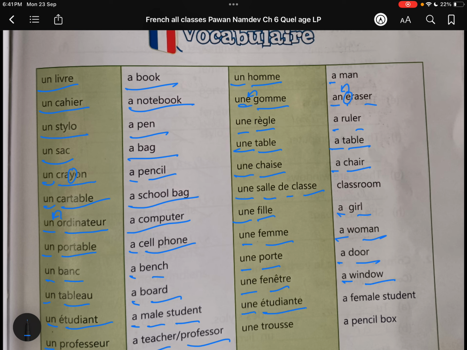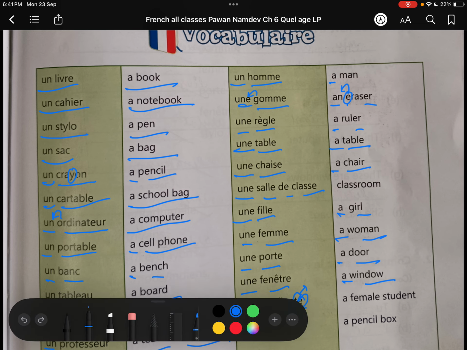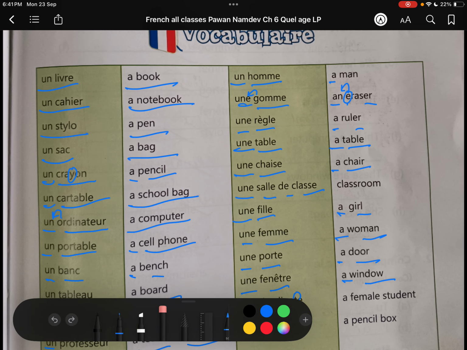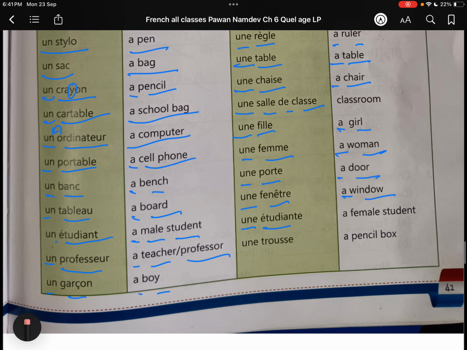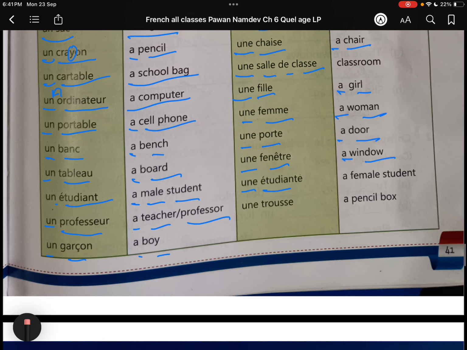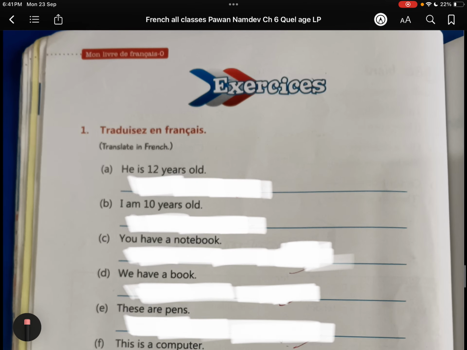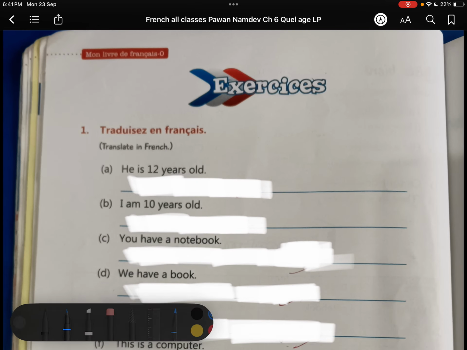Une étudiante. Now the T would be pronounced because we are having an E at the end. The vowel is there, so this T is not the last letter anymore. That's why we have to pronounce it. Une étudiante, a female student. Une trousse, a pencil box. Clear, guys? Now we are just going to do the exercise.